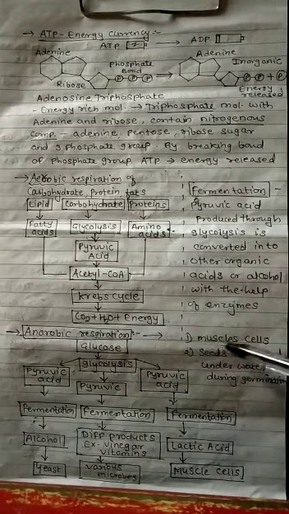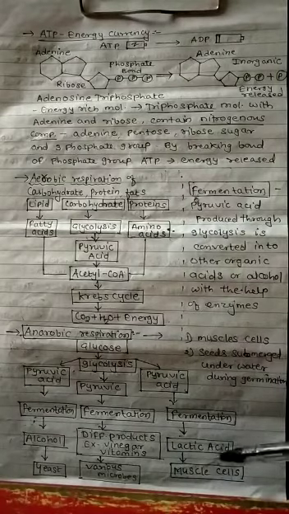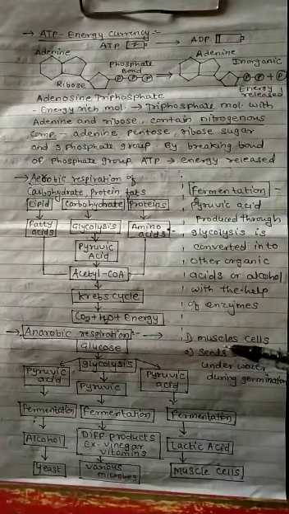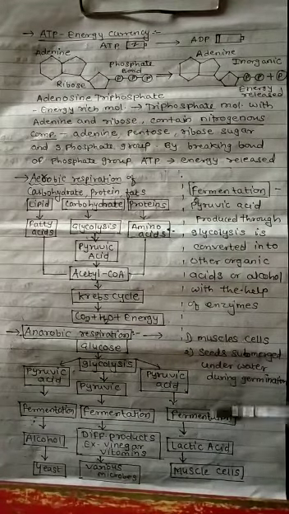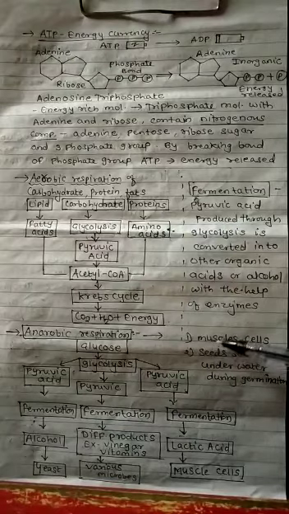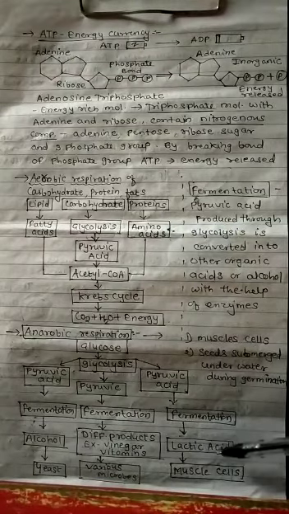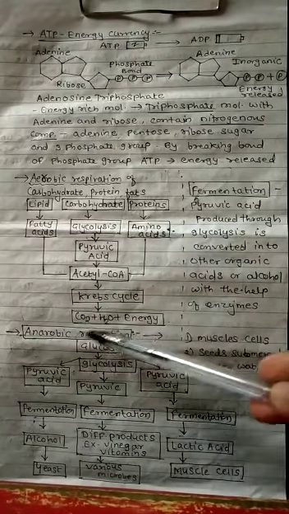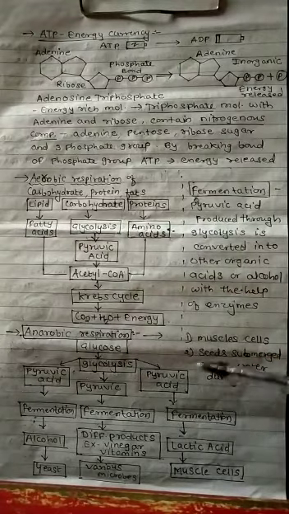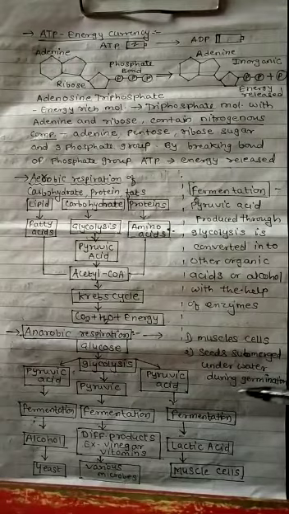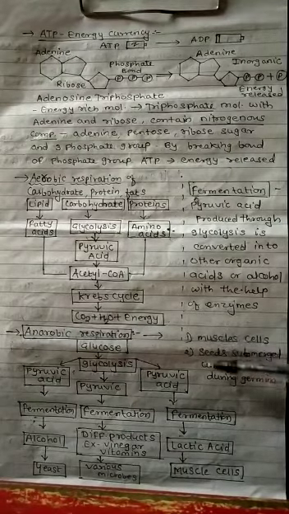The example is muscle cells. During exercise, the muscle cells store lactic acid, and lactic acid is produced in anaerobic respiration. Then the second example is seeds submerged under water during germination. So these are the two examples of anaerobic respiration.